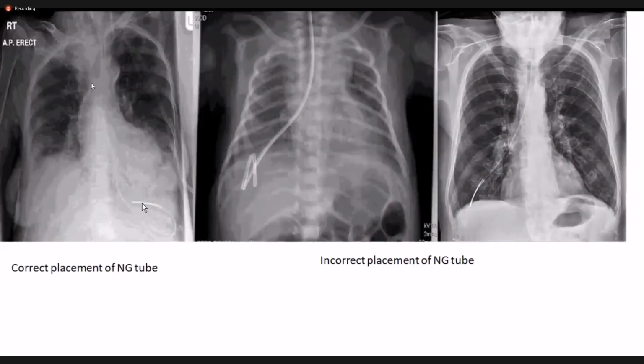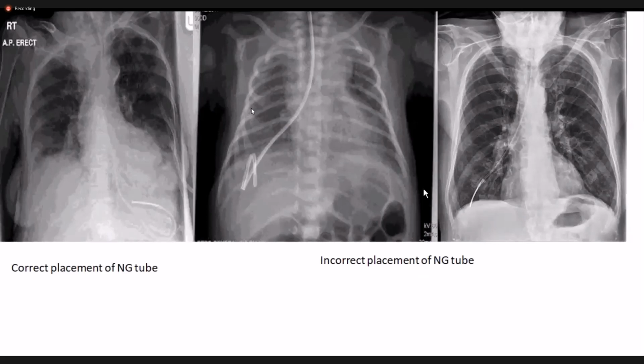The tube must be in a correct position. So, what is the correct position? If the nasogastric tube is clearly visualized within the stomach of the patient, then that is a correct placement. On the right side, you can see that the nasogastric tube has gone to the other side. It has to be on the left side, but it has moved into the right side. You can clearly see that. So this is a very wrong placement of the nasogastric tube, and it has to be informed to the concerned doctor that it has been placed in a wrong anatomical position.